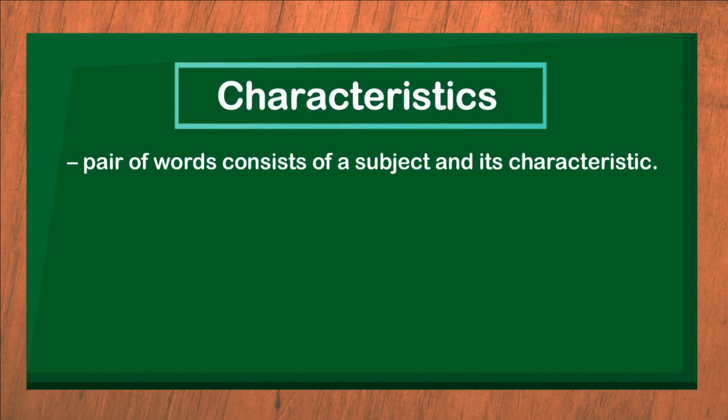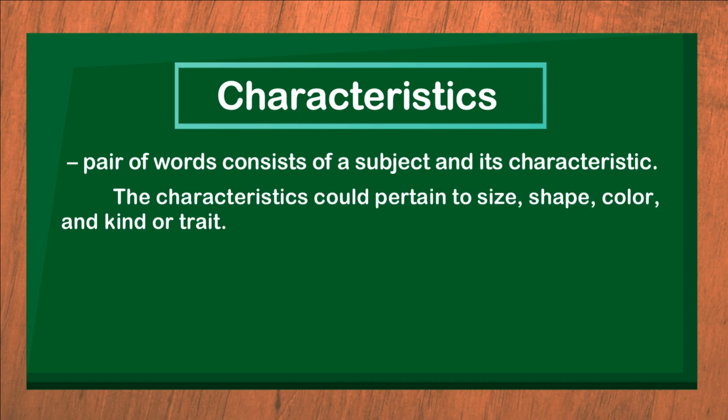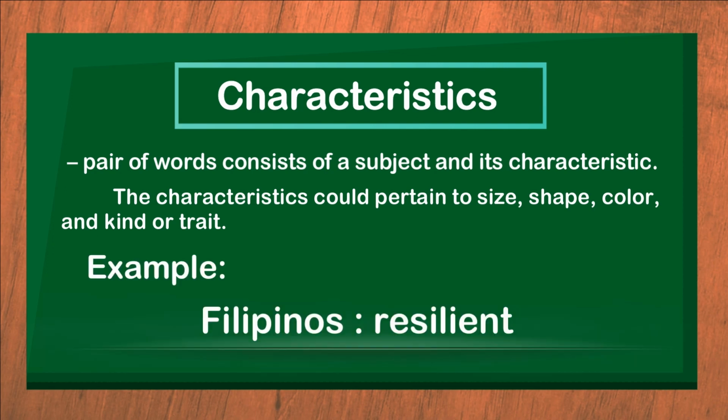Characteristic is a pair of words which consists of a subject and its characteristics like size, shape, color, and kind or trait. Example, Filipinos is resilient. Filipinos are as resilient as the bamboos in facing the pandemic. They can bend and adapt to the change.